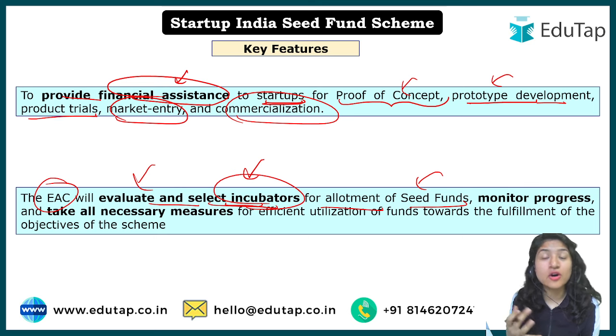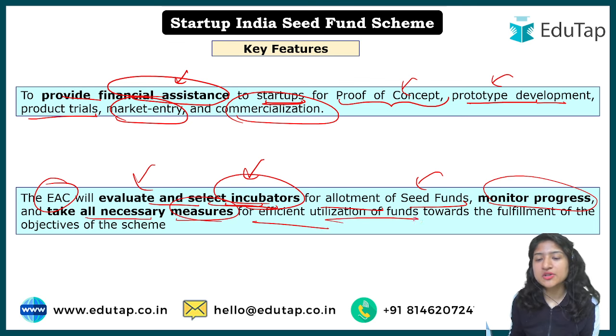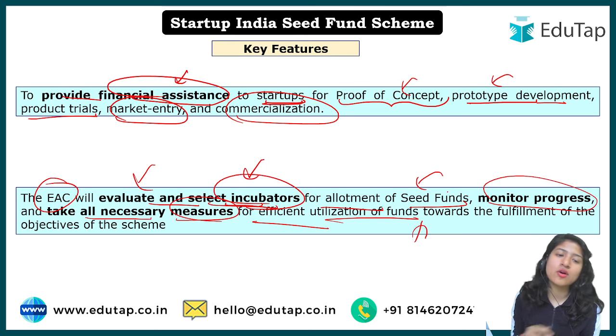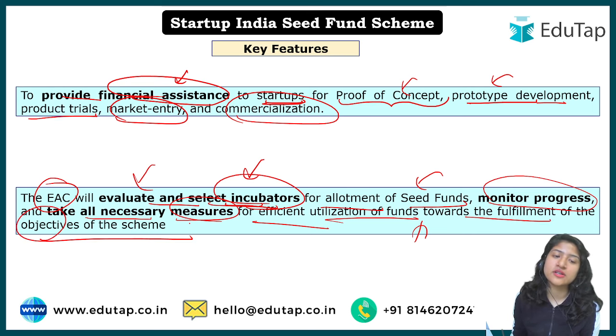Then there are the criteria for the allotment of seed funds. This committee will also monitor progress and take all necessary measures for efficient utilization of the funds that have been distributed, towards the fulfillment of the objective of the scheme.